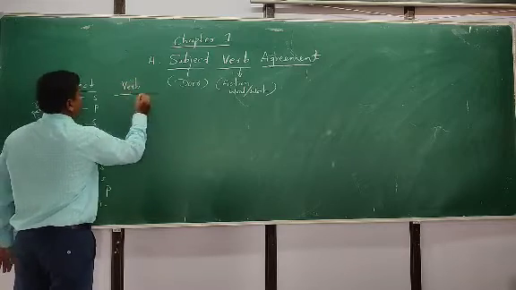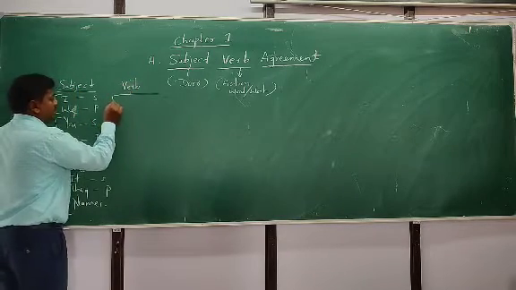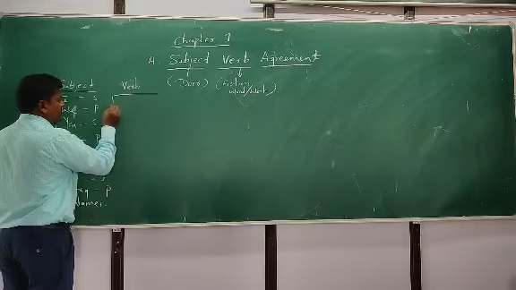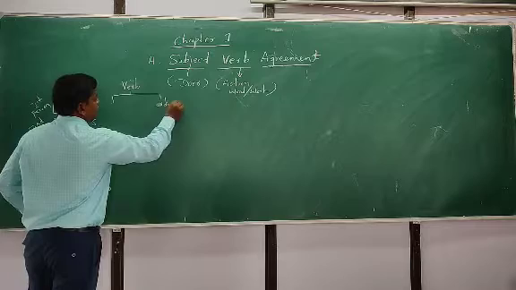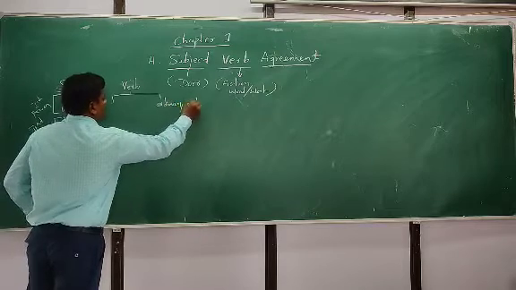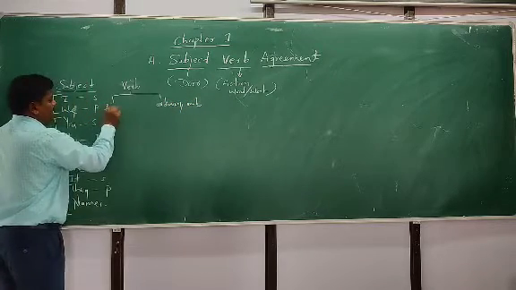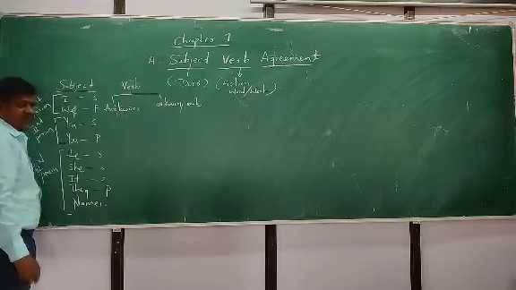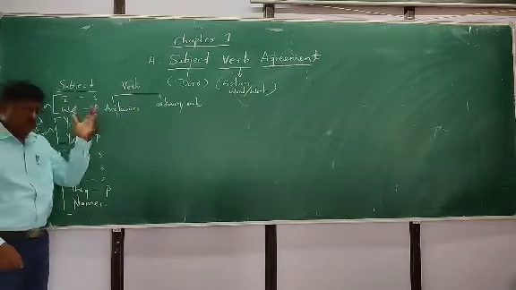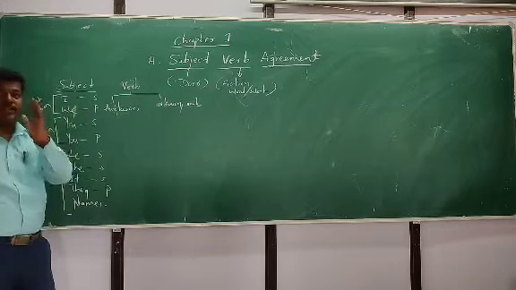In the same way, the verb is also classified into two types: one is auxiliary verb, another one is ordinary verb. Auxiliary includes helping verbs also. It indicates state of being.